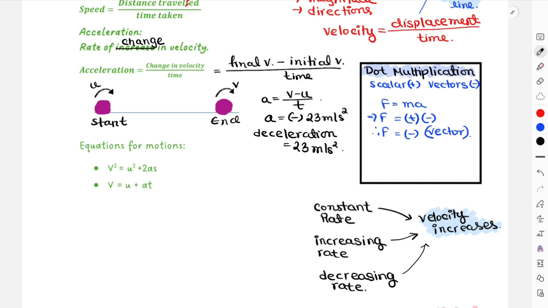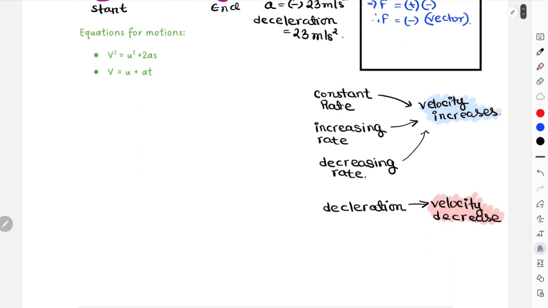Also, another thing to keep in mind, that at constant velocity, the object cannot move with acceleration. At constant velocity, the object's acceleration has to be 0. Okay, that's because over time there will be no change in v minus u. For example, if your object has the same value for u and the same value for v, in that case v minus u turns out to be 0, right? And if your numerator turns out to be 0, obviously the entire value would be 0. So there will be no acceleration if the object is moving with constant velocity.